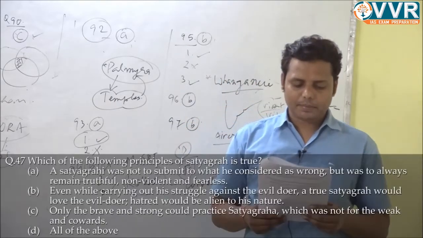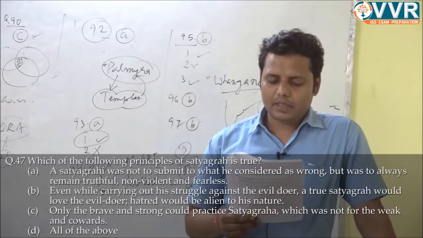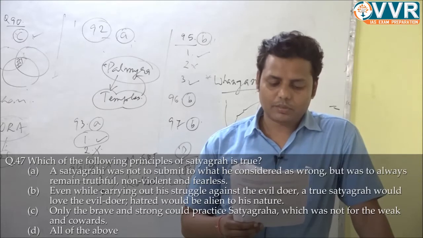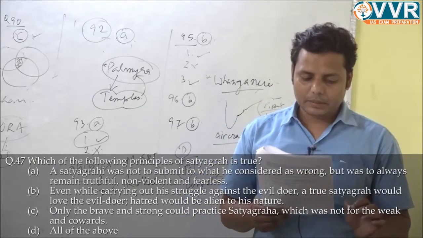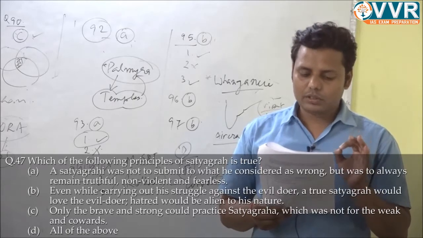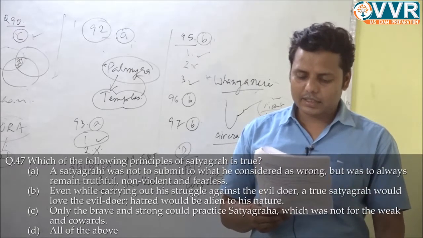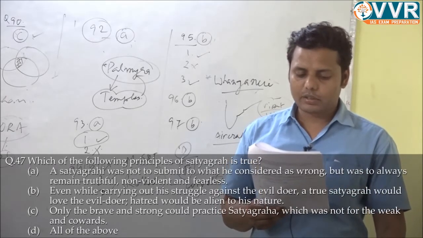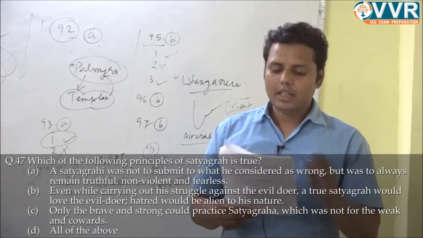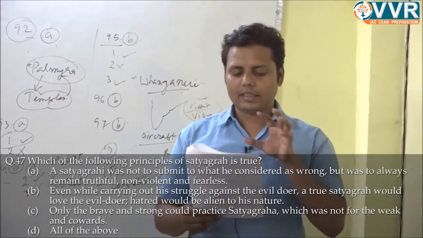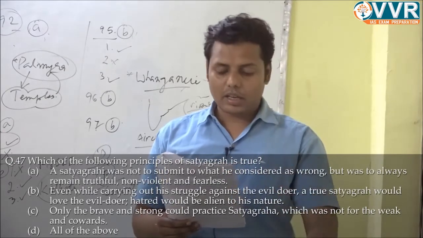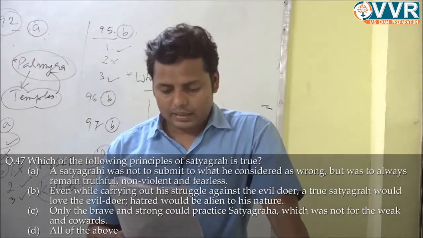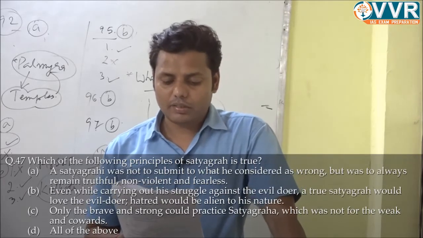Question number 47. Which of the following principles of Satyagraha is true? First, a Satyagrahi was not to submit to what he considered wrong, but was to always remain truthful, non-violent and fearless. That is correct. And actually, these statements have been picked from Gandhi's book, and this is how Gandhi tried to define Satyagraha.